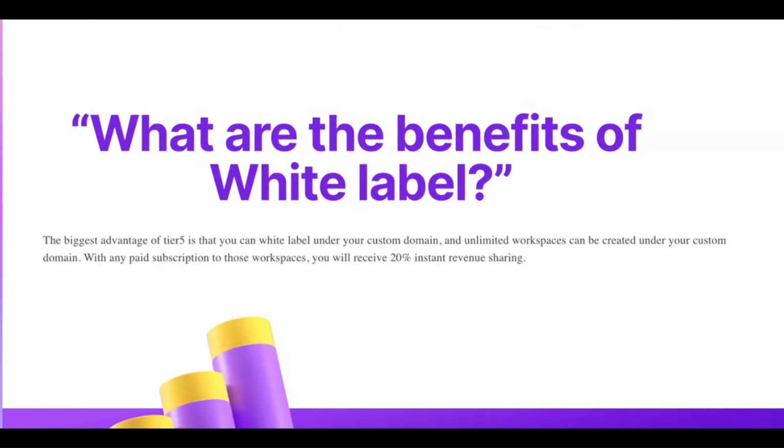I think that is the benefit of this offer. It's not about how you are going to use all 10 bots in one workspace. I think the biggest benefit is you are able to white label at a one-time fee.